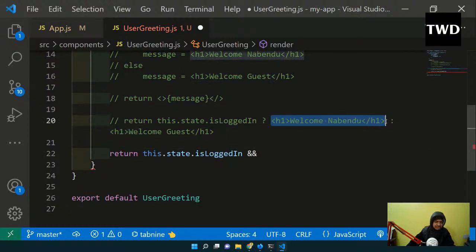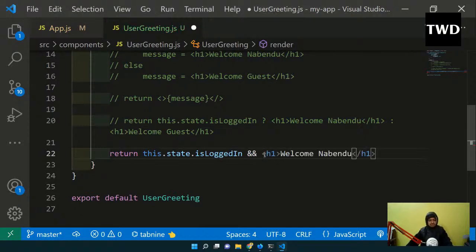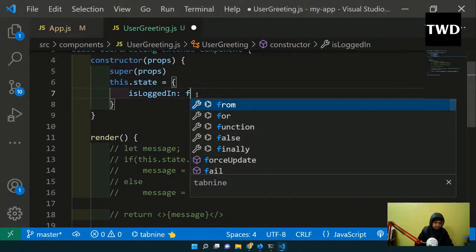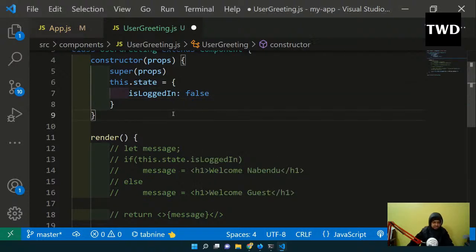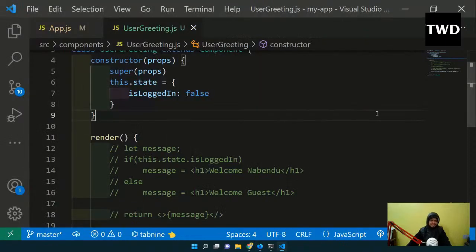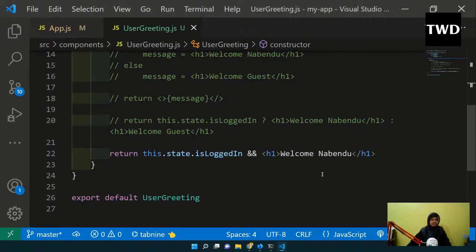So this is like an if statement only, not an if else statement. Why? See, now it is true. So let me save it. Welcome Nabendu will be shown. The moment I make it false, nothing will be shown. So this is not an exact replacement, but maybe it is like an if statement. Why is it an if statement? How is it working like an if statement?